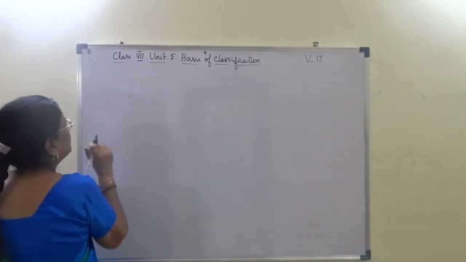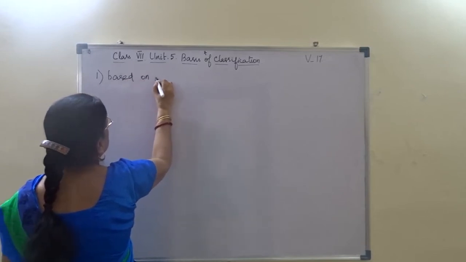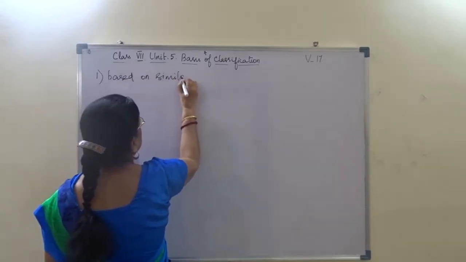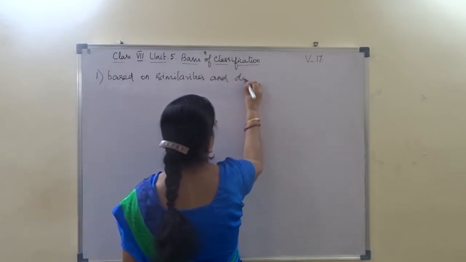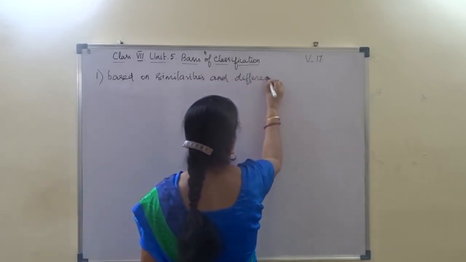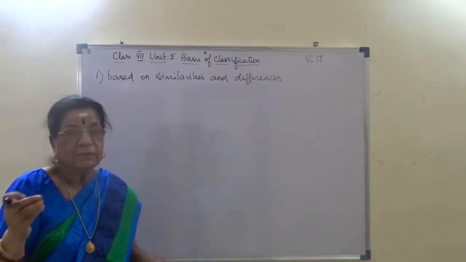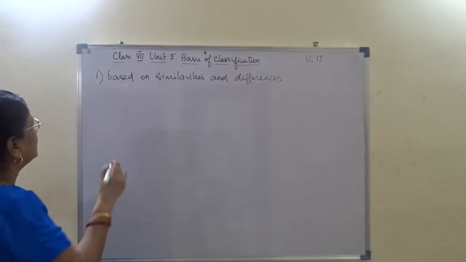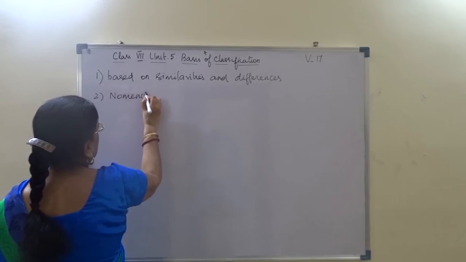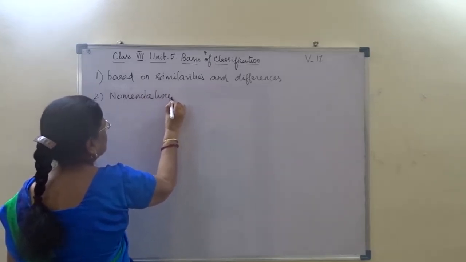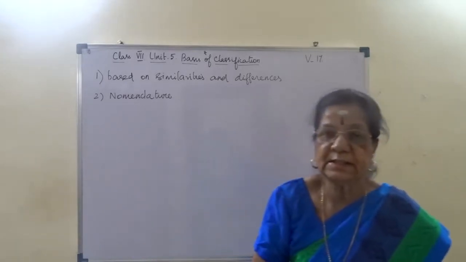So, organism classification is first based on similarities and differences. And then again after identifying, we are naming the organism. Naming is called nomenclature. Naming of an organism is called nomenclature.